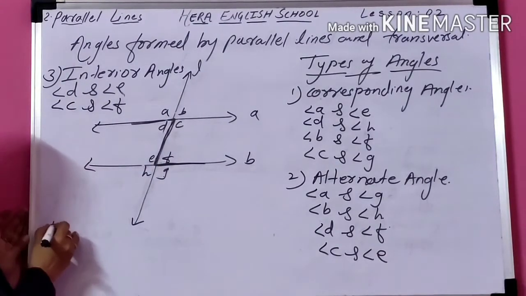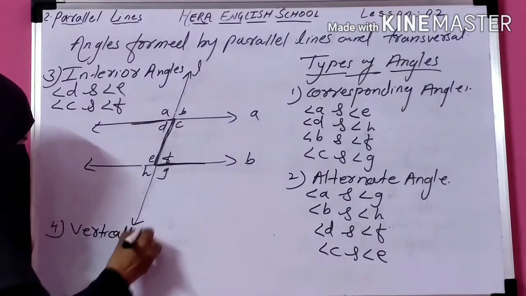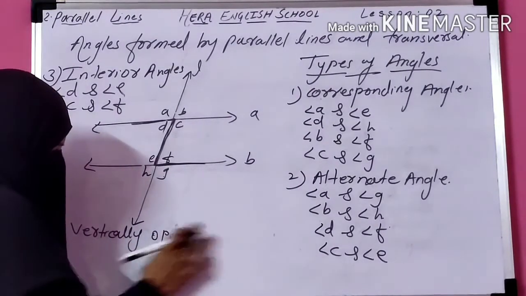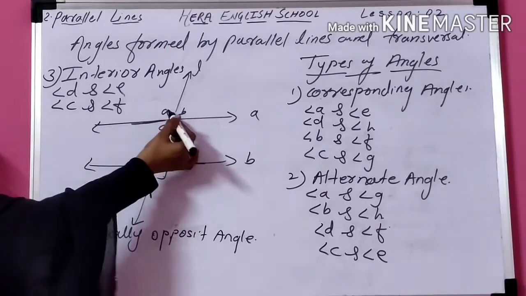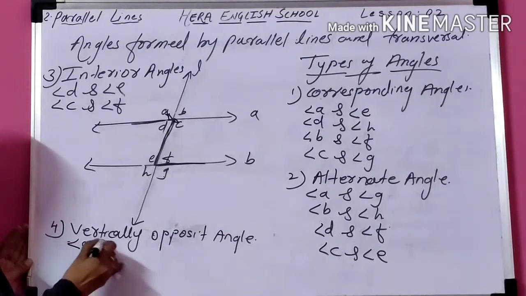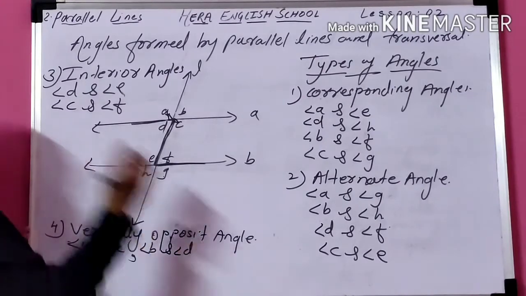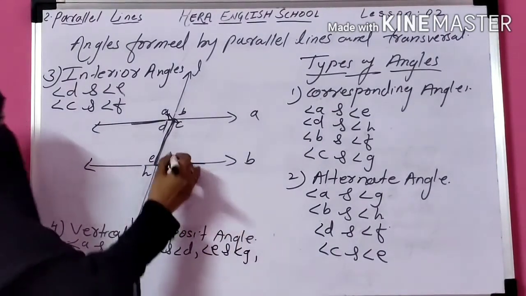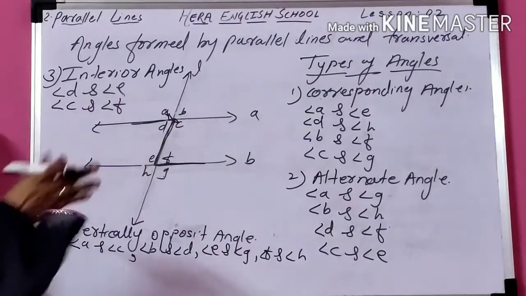Now number 4 is vertically opposite angles. You are familiar with vertically opposite angles, or in short we can say opposite angles. Now the vertically opposite angles are angle A and angle C, cross. Next is angle B and angle D. Next from here, angle E and angle G. And next is angle F and angle H. These are the vertically opposite angles, in a cross.